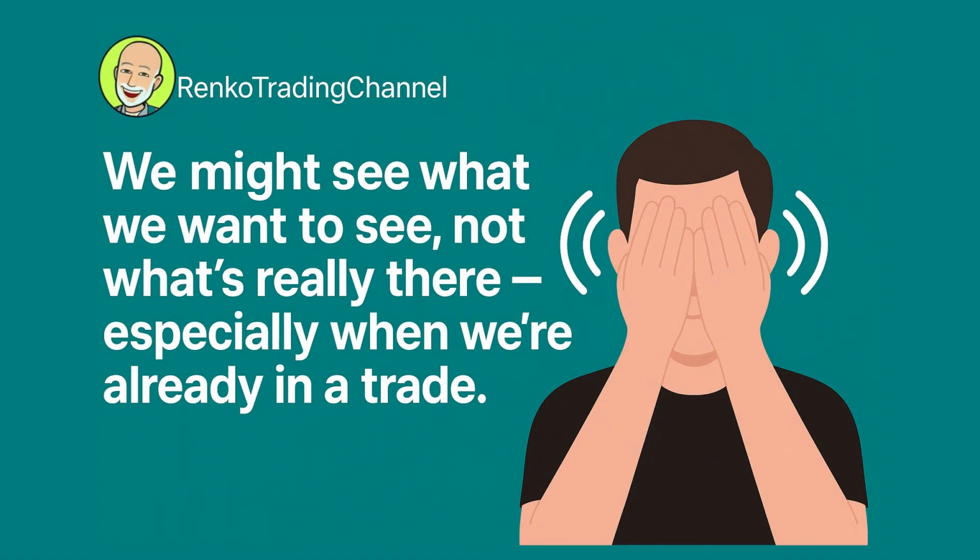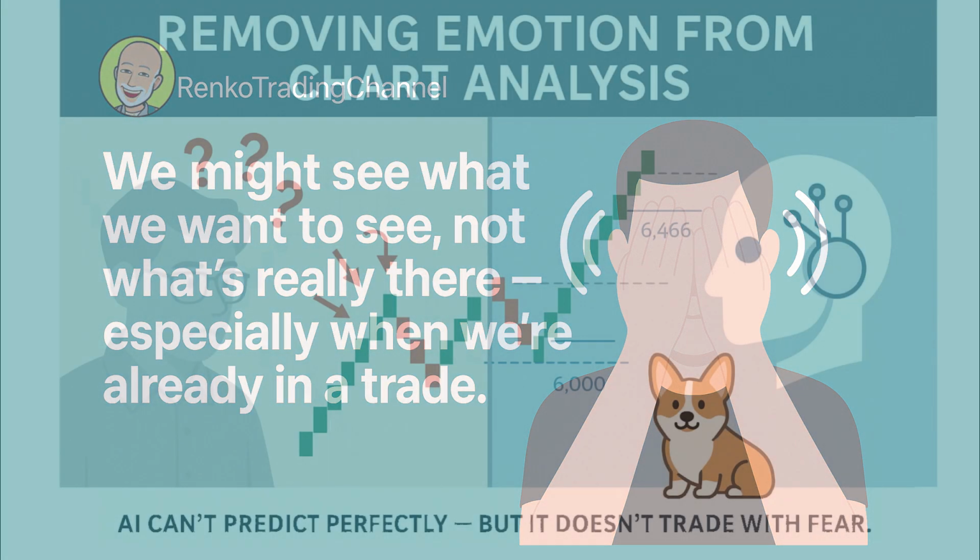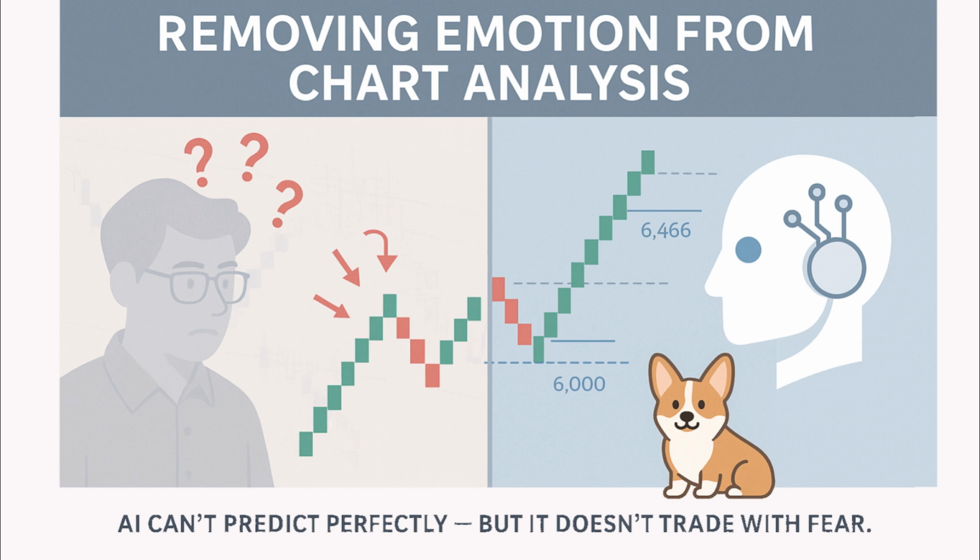AI chart analysis has come a long way, and it's honestly helped a lot. In the past, we had to analyze everything manually. But as humans, it's hard to completely separate our emotions and biases from the charts. We might see what we want to see, not what's really there, especially when we're already in a trade. But now with AI, we can ask the models to analyze the same chart without our emotional filter, and get back a neutral read. It's not perfect. Mistakes still happen. But removing emotion from the process helps us stay more objective, and that's a big step forward.